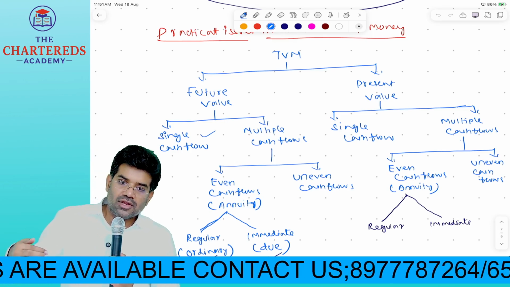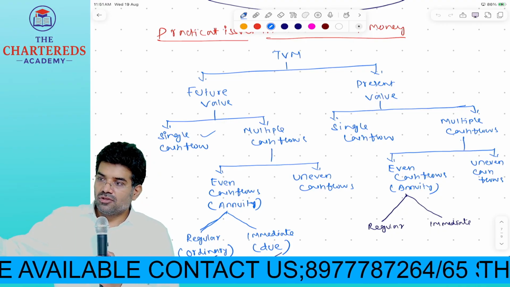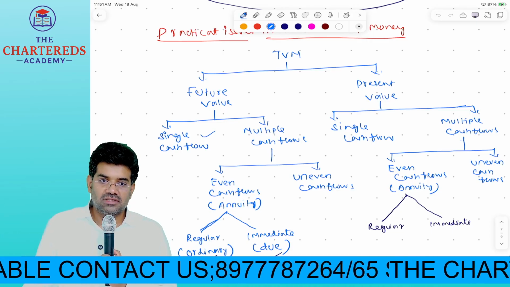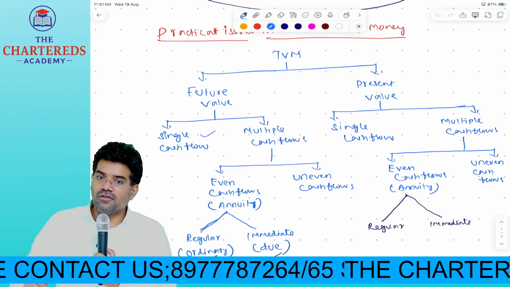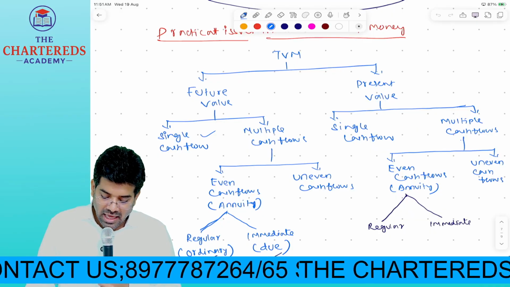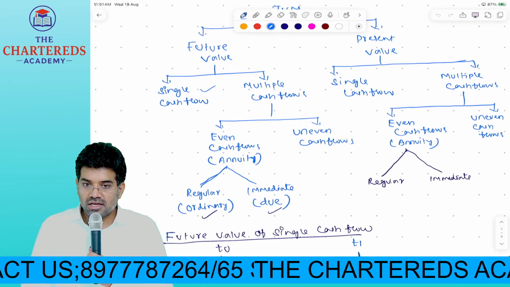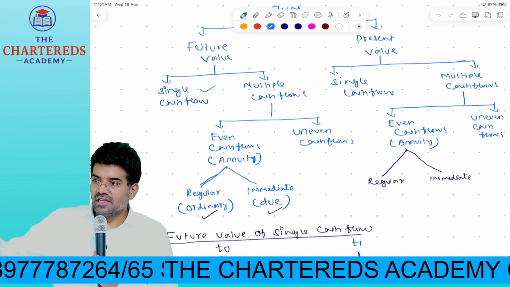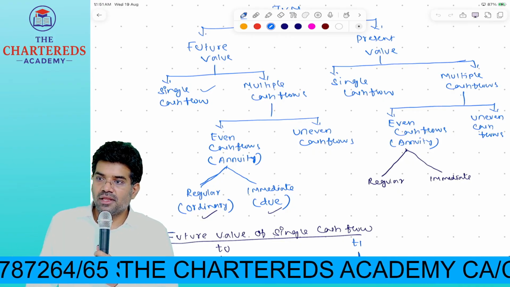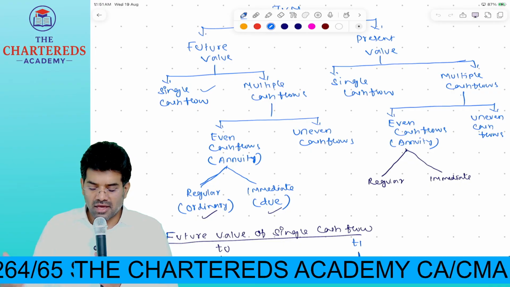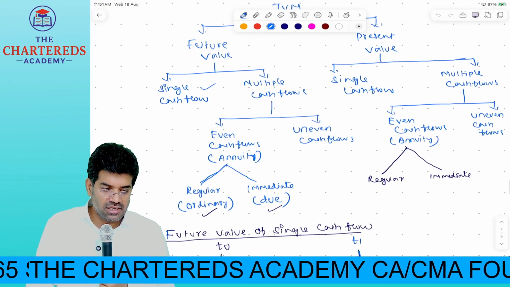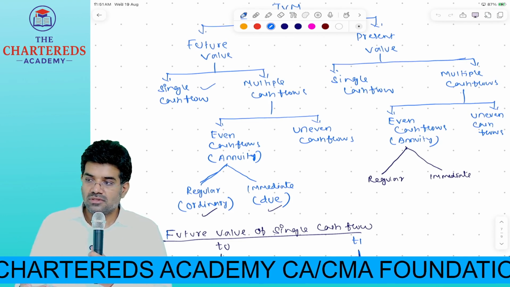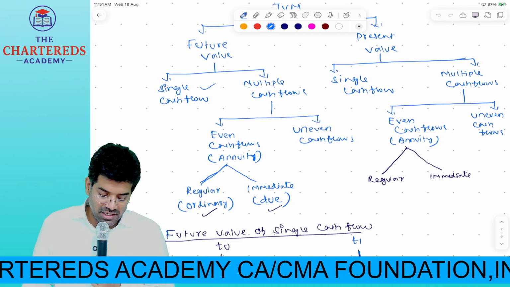In annuity again you have whether those cash flows are occurring at the end of the year or beginning of the year. If these even cash flows are occurring at the end of the period, we can call it as ordinary annuity or regular. If it is beginning of the period, annuity due or annuity immediate.